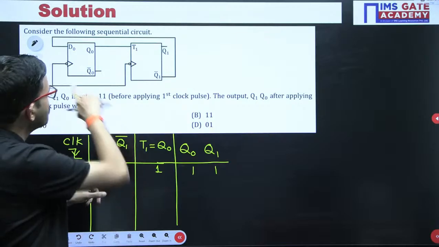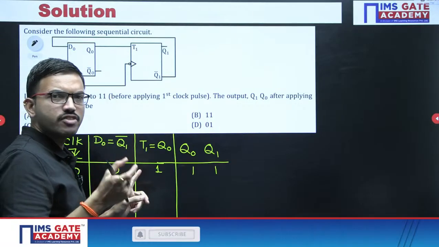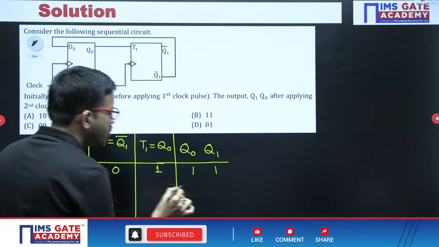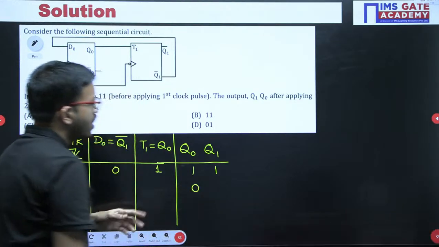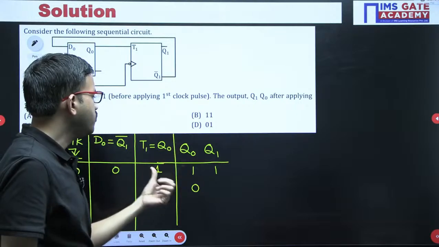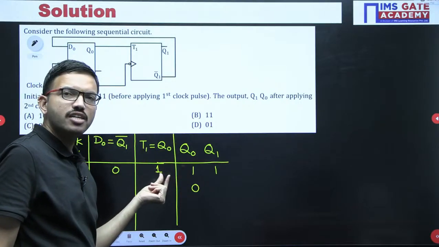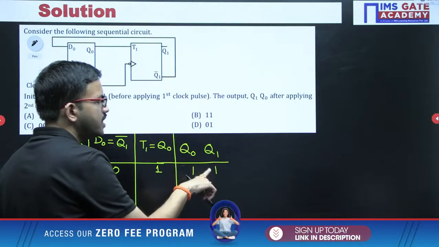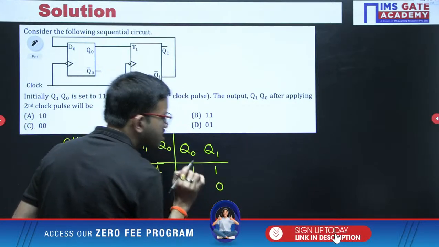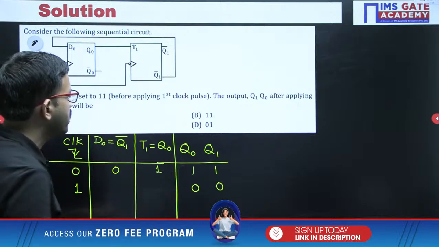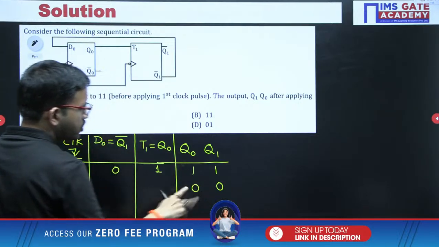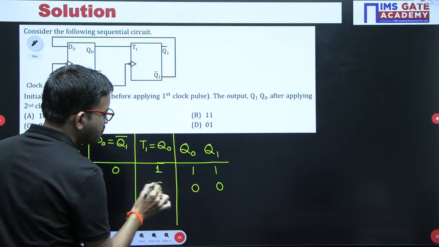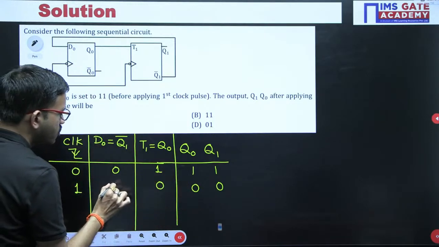Regarding the D flip-flop characteristic equation, output equals the D input. Since you have 0 here, accordingly you get 0. And for the T flip-flop, if T is 1, the next state will be the complement of the earlier state. Here the earlier state is 1, its complement is 0. Based on these outputs, now you can determine the inputs. Q0 value is 0, then Q1 bar, that is 0 bar, is 1.